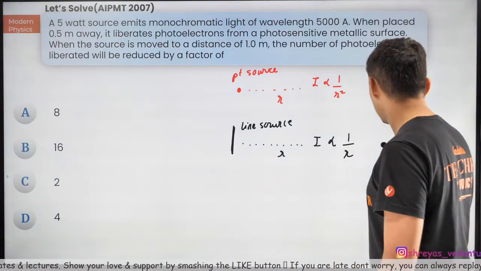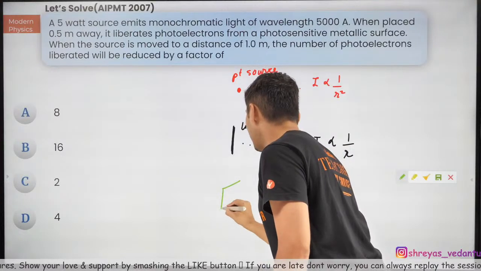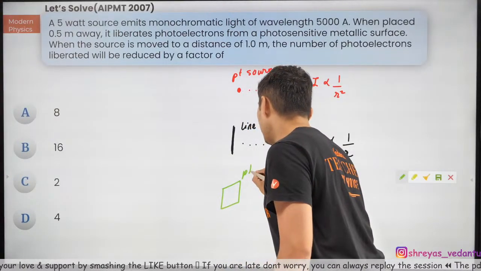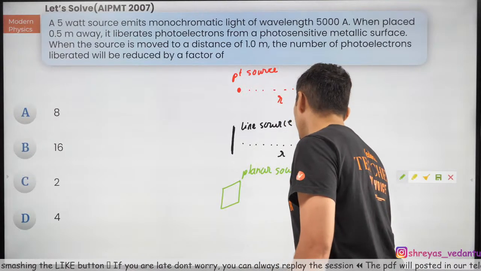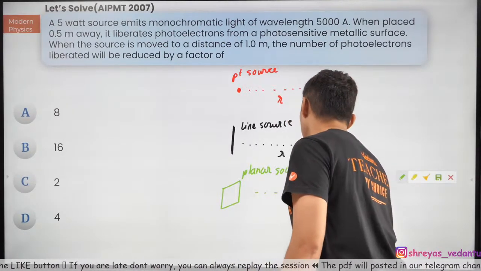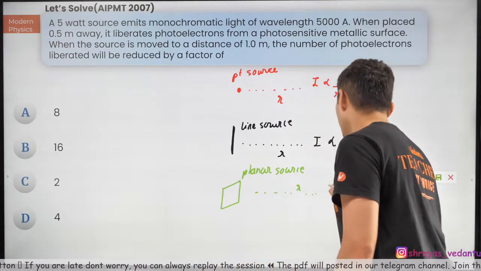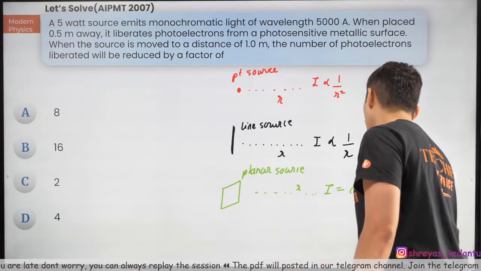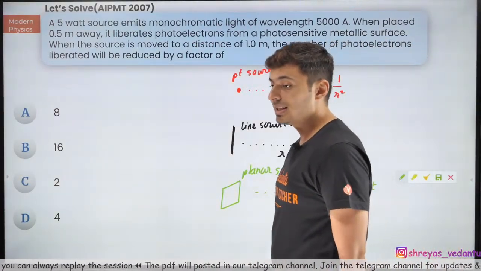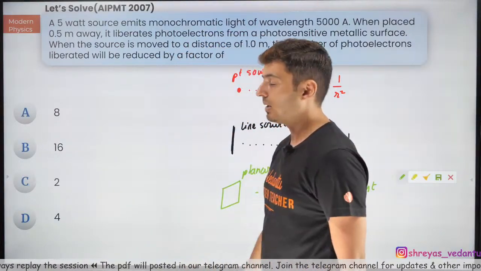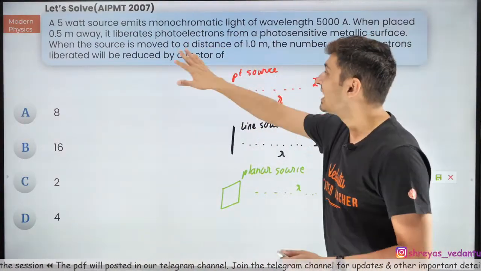Similarly, if your source is planar, then keep this in mind. It does not depend on r. In fact, the intensity is constant for a planar source. Very, very important.